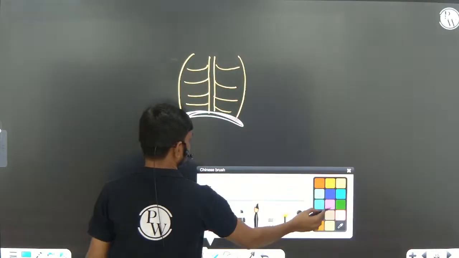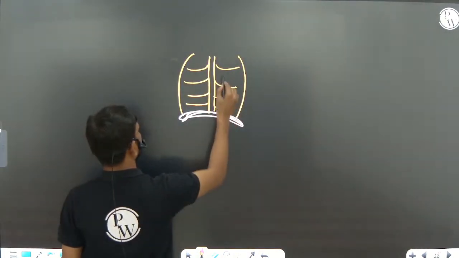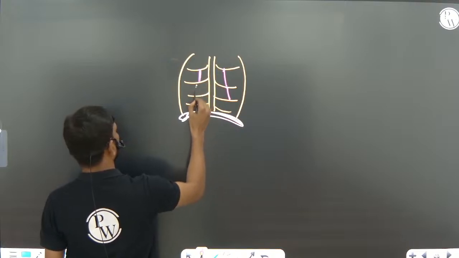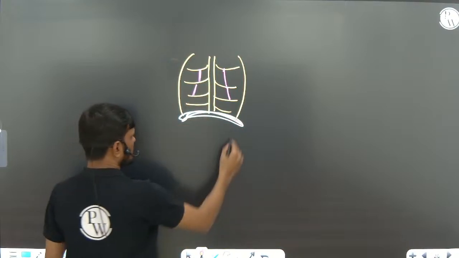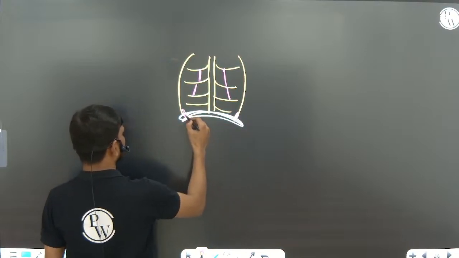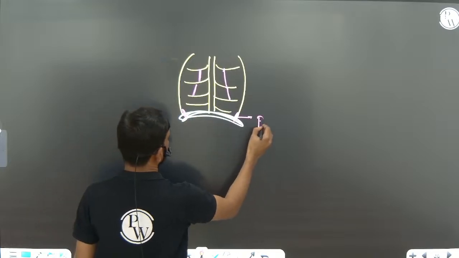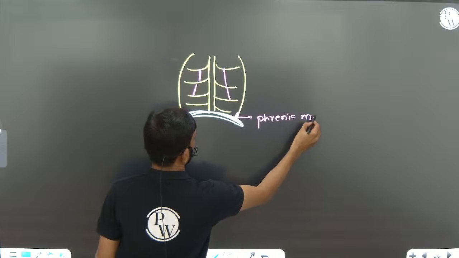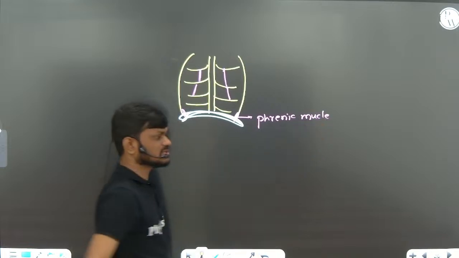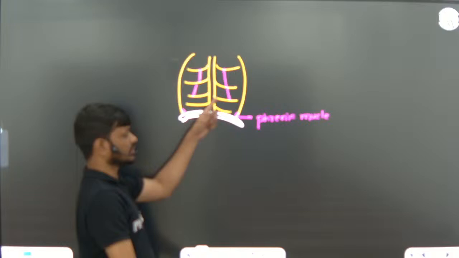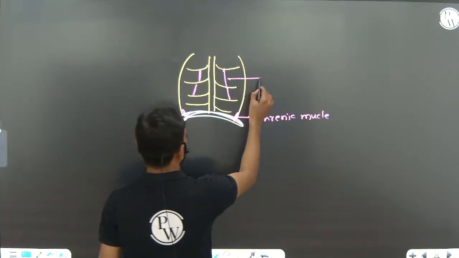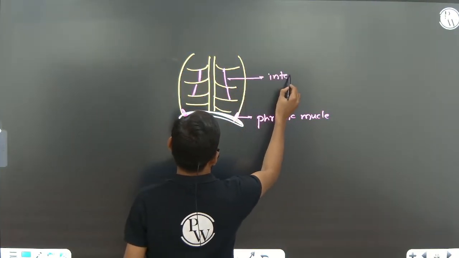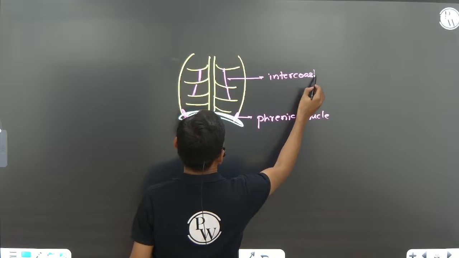The muscles attached to the ribs we call intercostal muscles, and the muscles present in the diaphragm we call phrenic muscles.